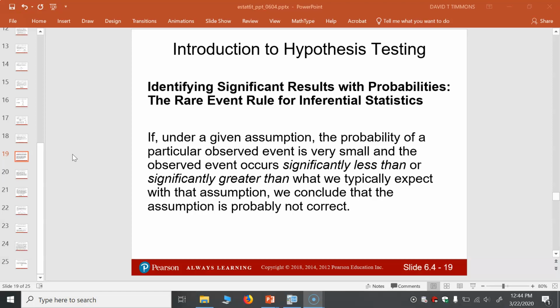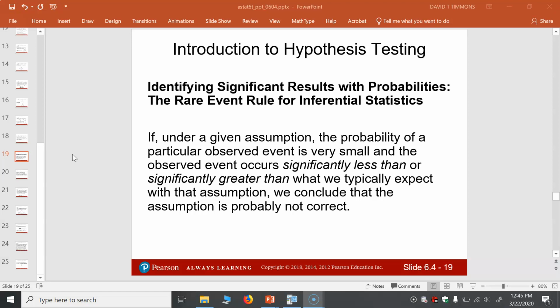And this is the rare event rule for inferential statistics. If under a given assumption, the probability of a particular observed event is very small, and it might occur significantly less or greater than what we'd expect, we may conclude that the assumption that we originally made is not correct. One example I've given for this is we talked about tossing a coin,